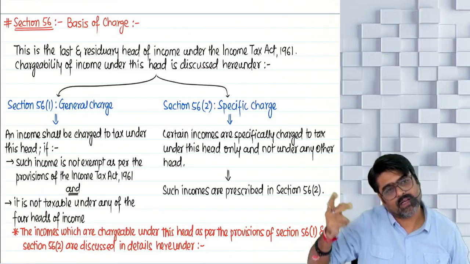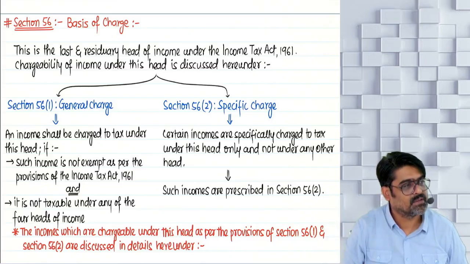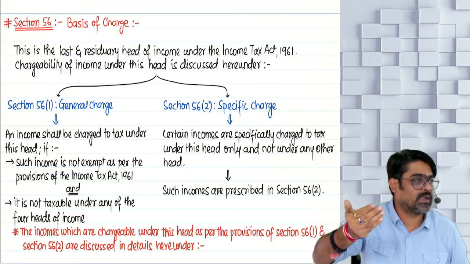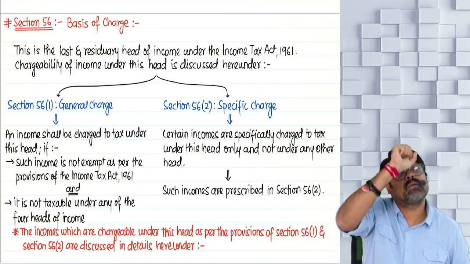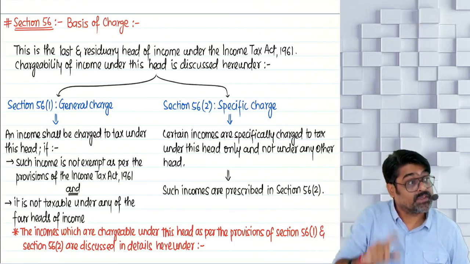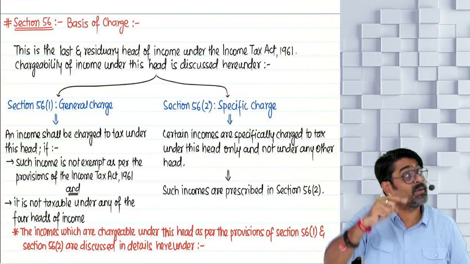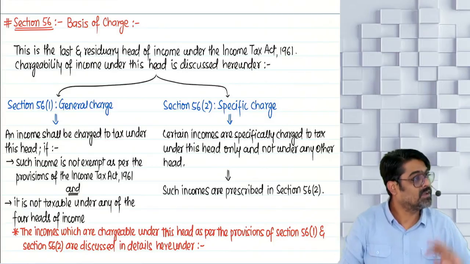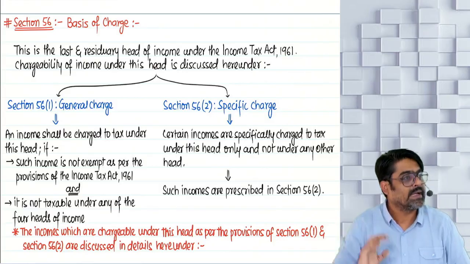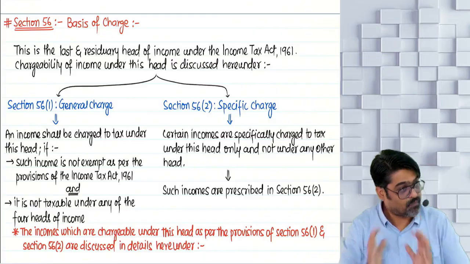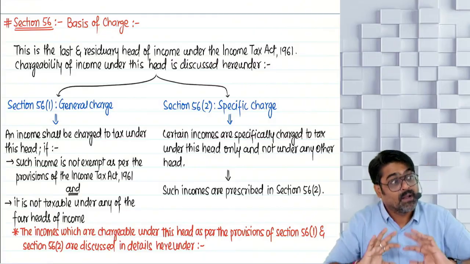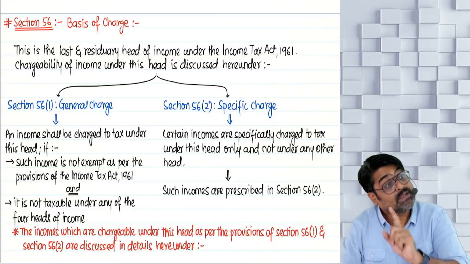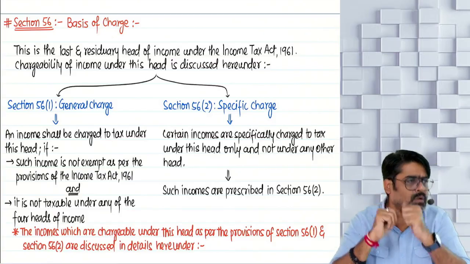So we start from which charge? Specific charge. We will complete all the incomes of specific charge. But while discussing those incomes, some similar type of income can also be there which is not taxable under the head IFOS as per specific charge, but which is still taxable under the head IFOS because of general charge. We'll see those incomes also along with that. And in the end, I will give you the list of a few incomes which you have to keep in mind, because these incomes are also taxable under the head IFOS because of general charge. And many of those incomes you know also.